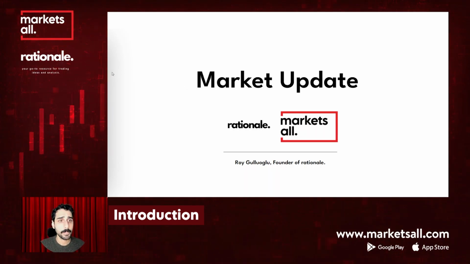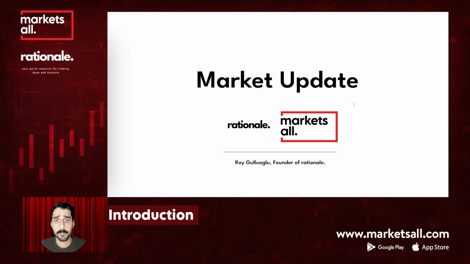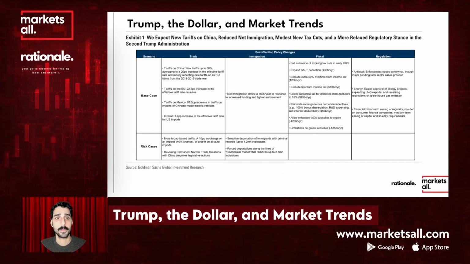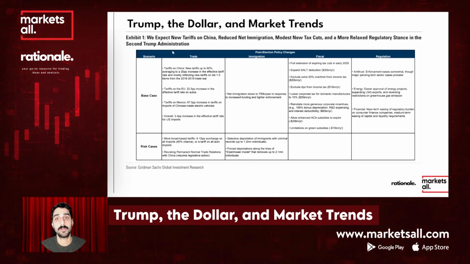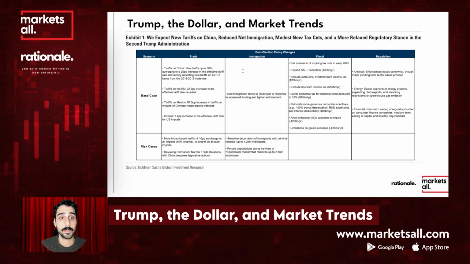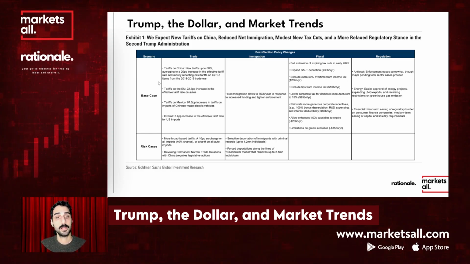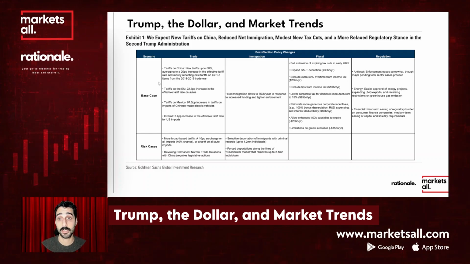So here, one of the biggest uncertainties. First of all, in this slide, you see Goldman Sachs potential scenarios, like the base scenario and risk case situations for post-election policy changes.